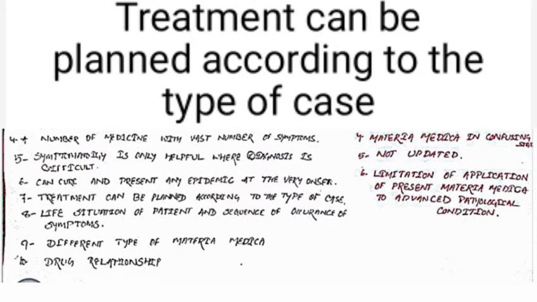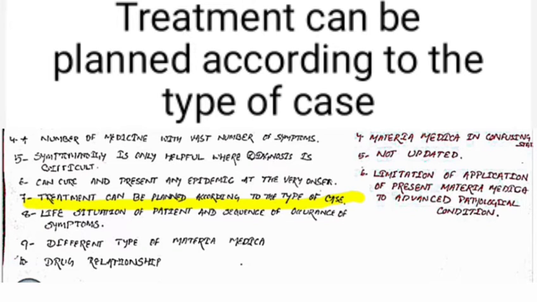Okay. Then the seventh point is that the treatment can be planned according to the type of the case. That is what it means. We can prescribe according to the causative symptom, organopathic symptom, keynote, miasmatic symptom, constitutional symptom, or pathognomonic symptom. That is the planning of the treatment symptom-wise, according to which type of symptom we take.